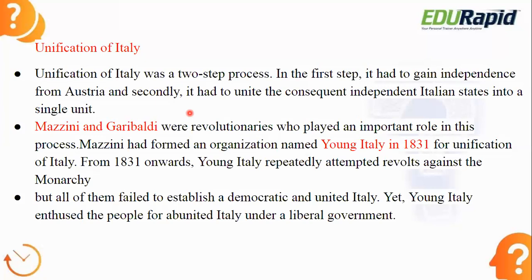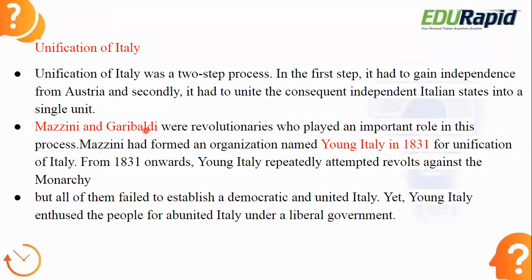So here come the famous personalities, Mazzini and Garibaldi. Very important. Don't forget their names. In each and every revolution, each and every unification, there were some people. In German unification, Bismarck is very important. I told you his main policy was blood and iron, and he did not believe in democracy or the democratic procedure. In the unification of Italy, Mazzini and Garibaldi, and another person I will tell you in the next slide, these three people were very important.